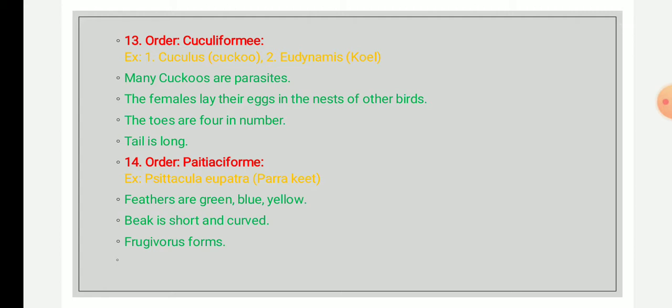This order contains around 369 species, which are further classified into two families. And these Psittaciformes are omnivorous, and they basically feed on both meat and vegetation. Their food consists of flowers, nuts, fruits, seeds, birds, and insects. And they have brightly colored plumage, and most of the birds bear green feathers, and many have blue, red, and yellow colors. So the plumage will be bright in color.